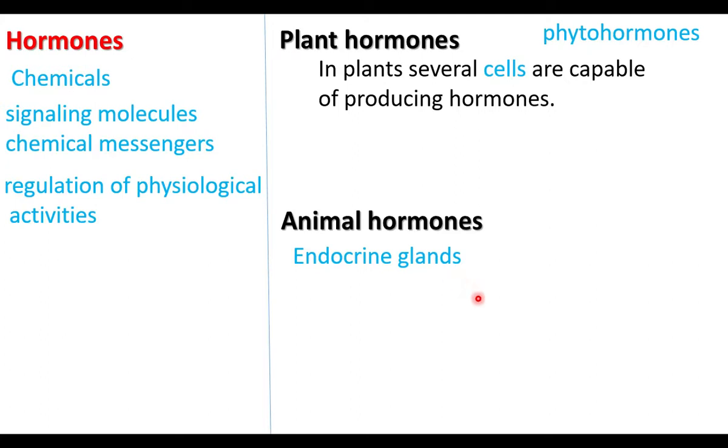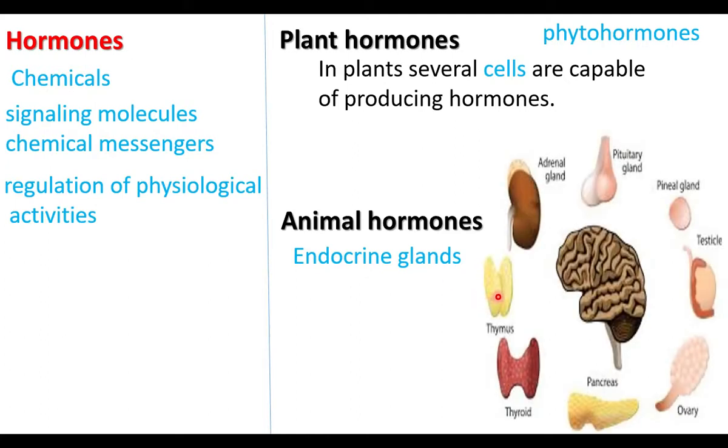Endocrine glands are found in various regions of our body. Already you have learned about endocrine glands in 8th standard. Some of the endocrine glands are known to you. Pituitary gland, it is found inside the brain. Thyroid gland, found at the neck region. Pancreas, it is attached with the digestive system, and the hormone of pancreas controls blood sugar level. So these endocrine glands are found in various parts of the body and they produce animal hormones.